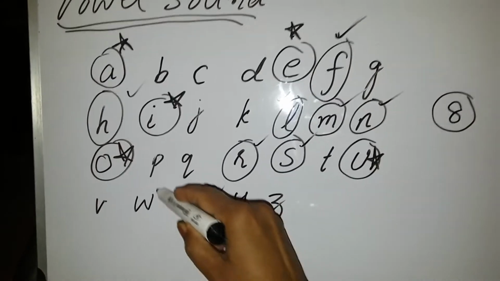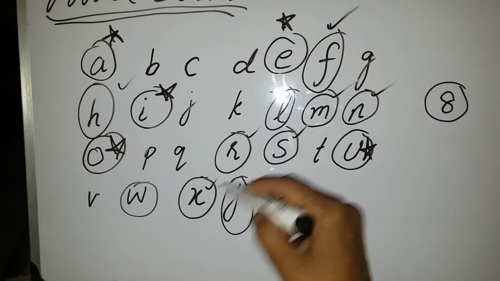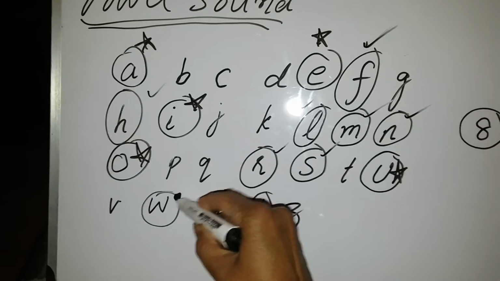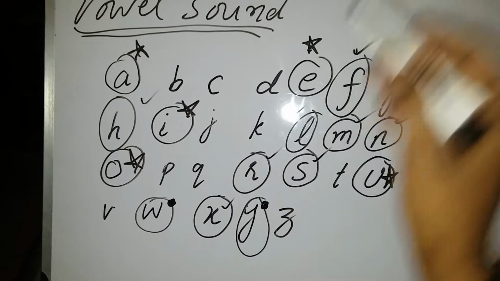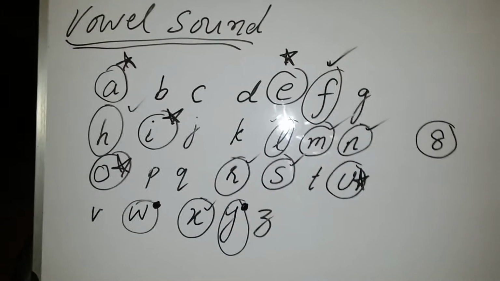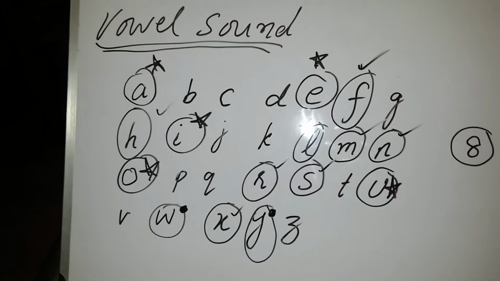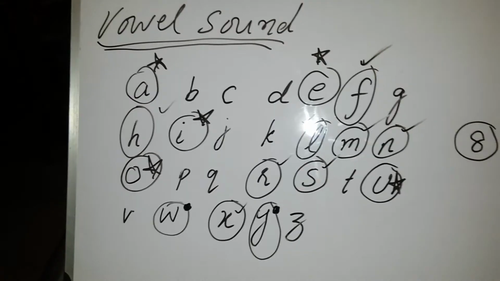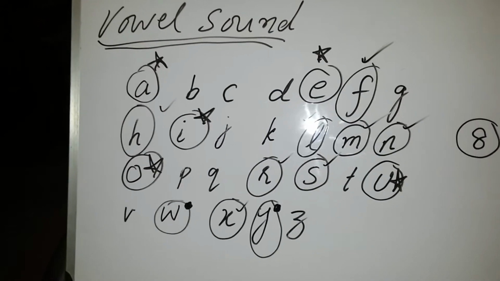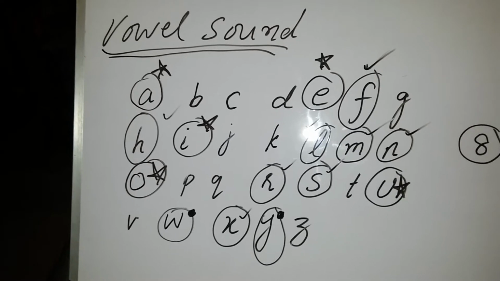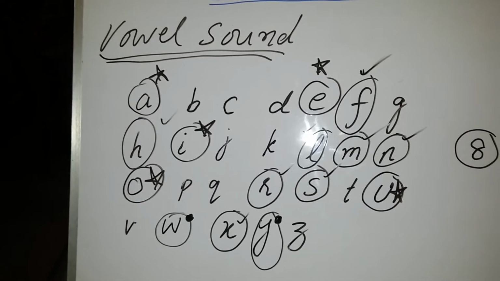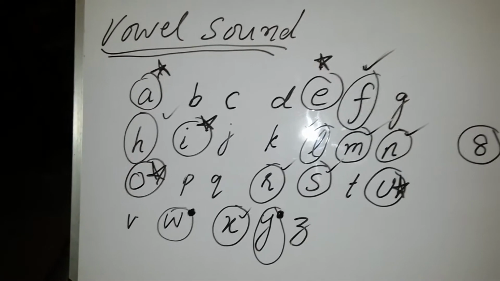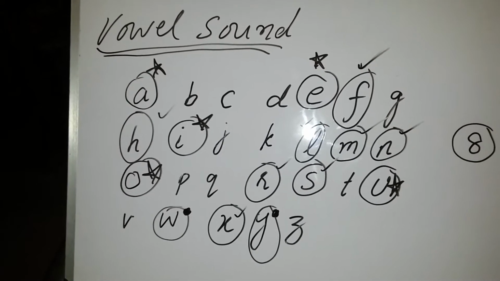And W and Y. What are these? These are called semi-vowels. Okay, now I will tell you why the vowels are separated from all the alphabet, because no word can be created without vowels. Why the semi-vowels are separated from all the alphabet, because so many words are created with the help of W and Y, when they give you the sound of A.